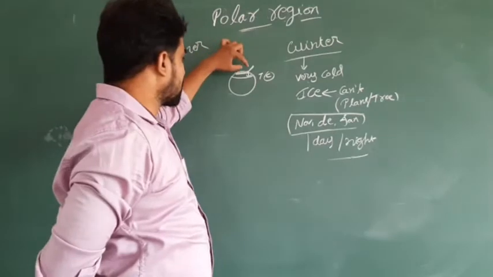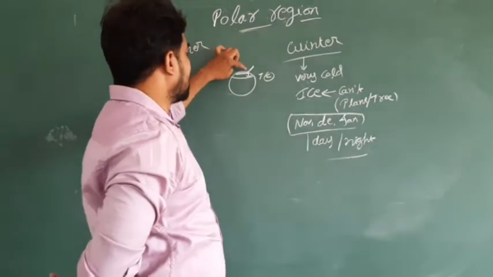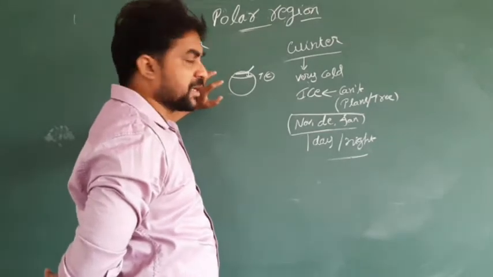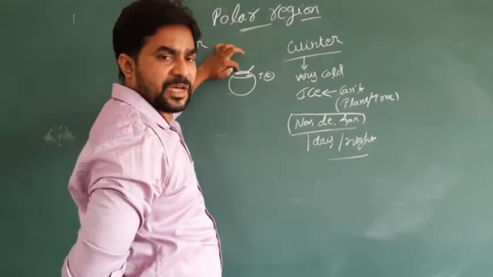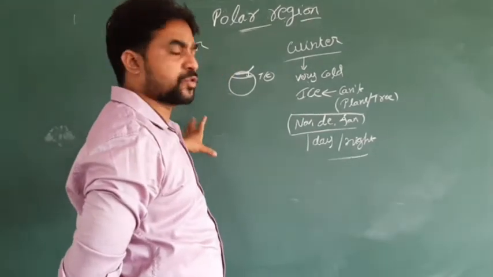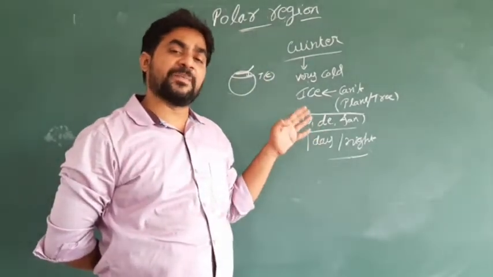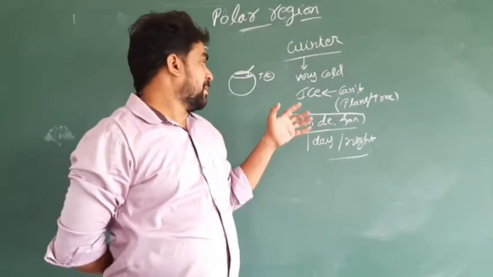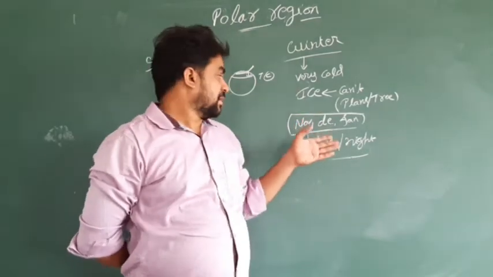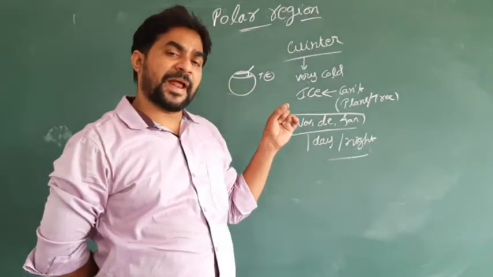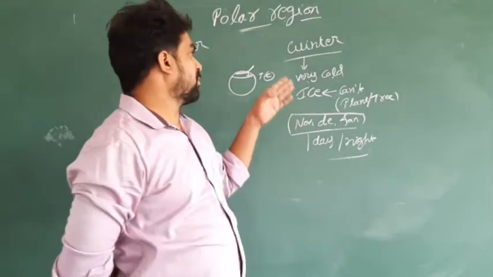So the birds and animals migrate to other countries and areas, because on the northern side of the polar regions they have severe cold. So the birds and animals migrate to other countries, particularly at the time of winter. And even a small plant cannot grow at the time of winter.